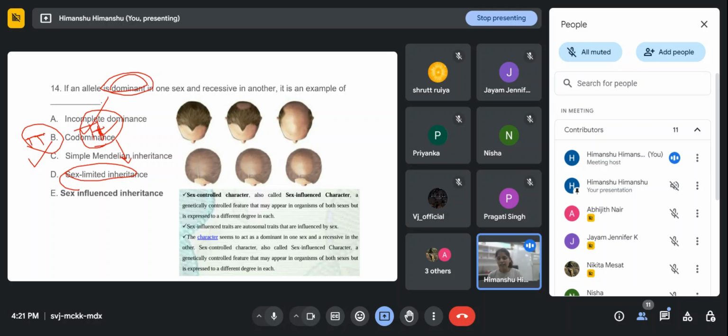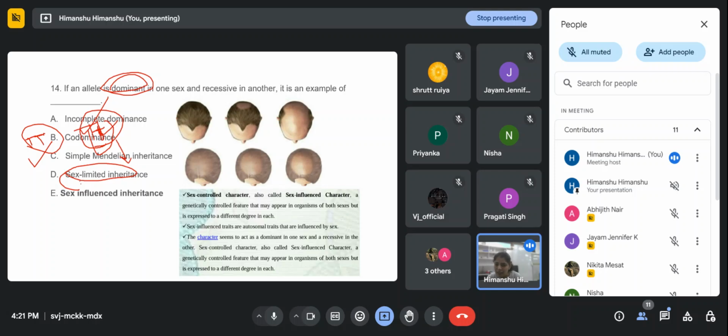In incomplete dominance, capital T with small t gives the pink flower. In codominance, both genes form their products, like the AB blood group. And in simple Mendelian inheritance it will form the tall plant only.